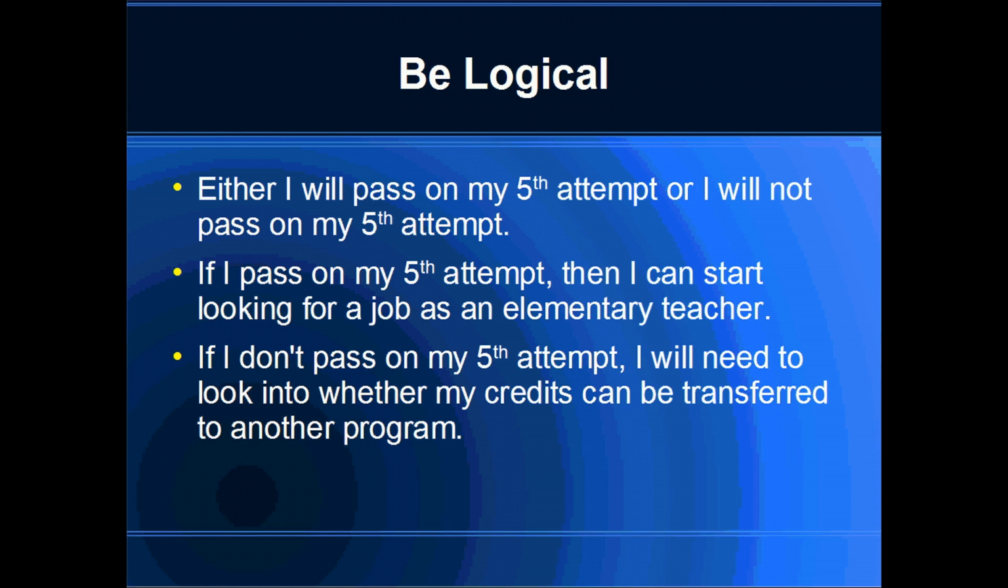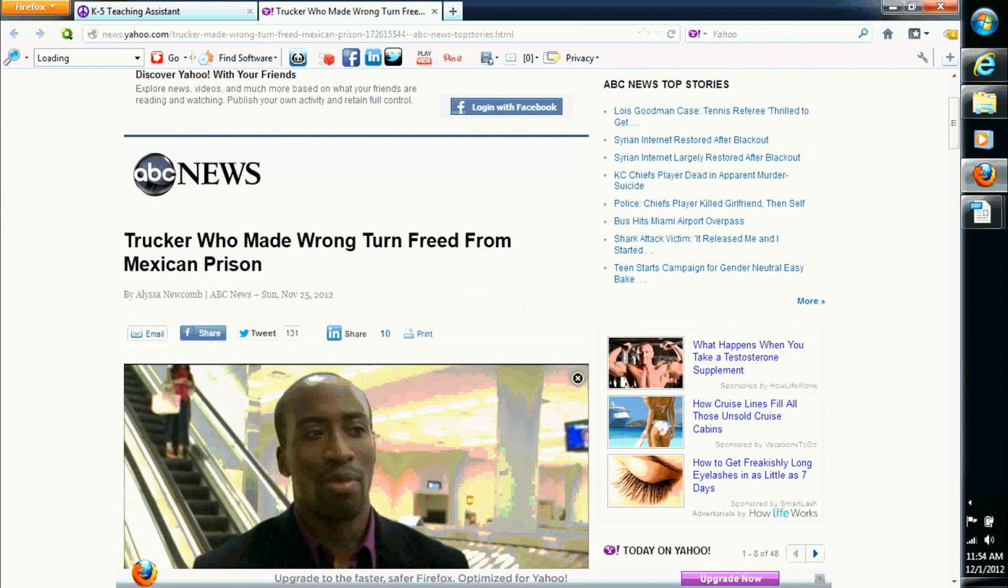Okay, now I'm going to apply this to a discussion on Jabin Bogan. Jabin Bogan is a Dallas truck driver for Demco Express. He was supposed to go from Dallas to Phoenix, Arizona. He was transporting 260,000 rounds of ammunition. And sorry, before I go further, I'm getting this article from Yahoo. It's by Alyssa Newcomb with ABC News. The title is "A Trucker Who Made Wrong Turn Freed from Mexican Prison."